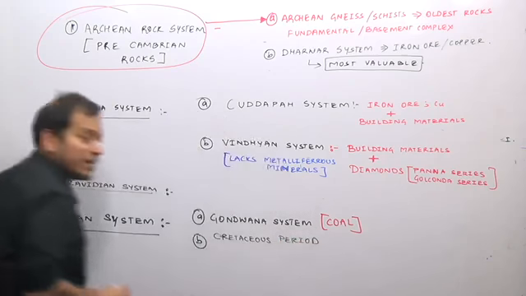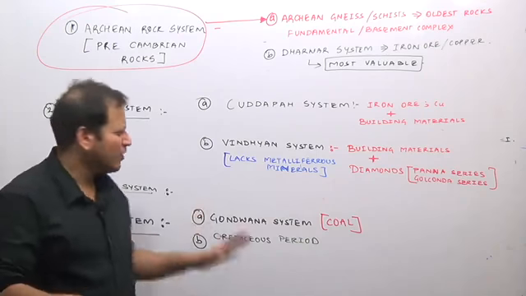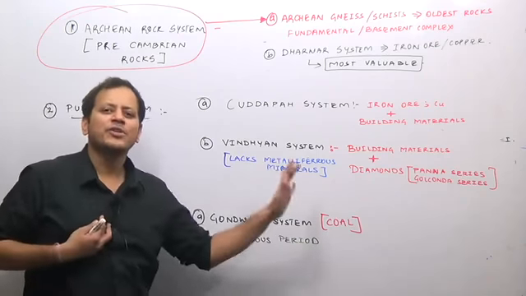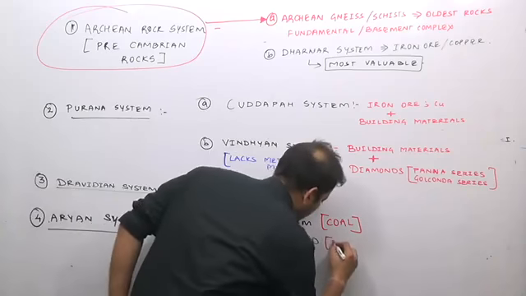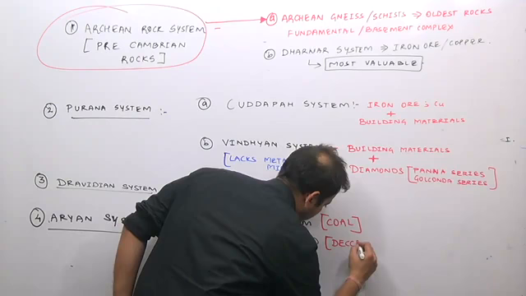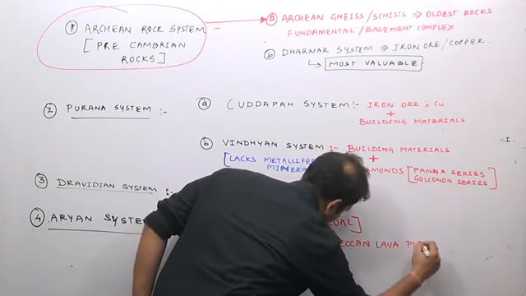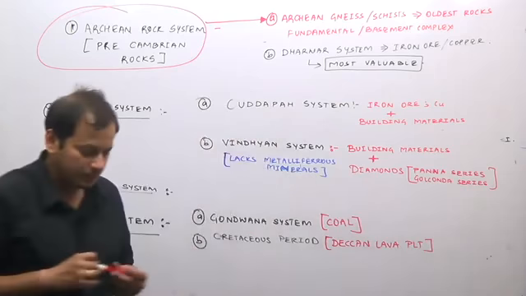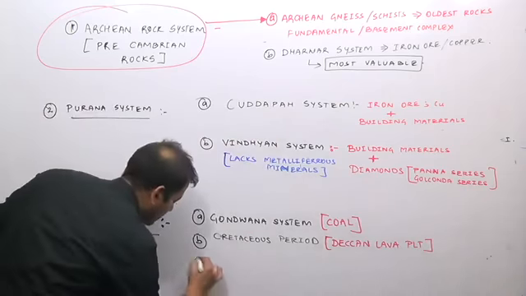During the Cretaceous period, the Deccan lava plateau. The only thing you need to remember for your general studies is during which period the Deccan lava plateau was formed: during the Cretaceous period. And third, during the Tertiary period.